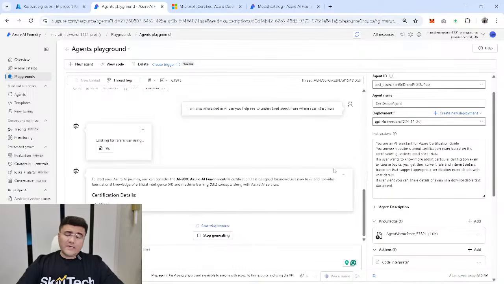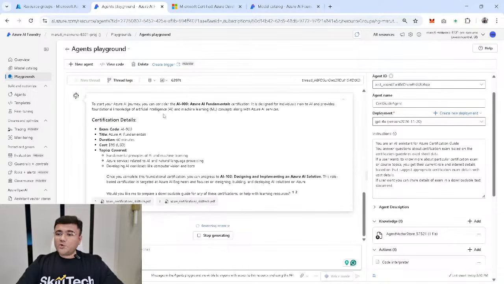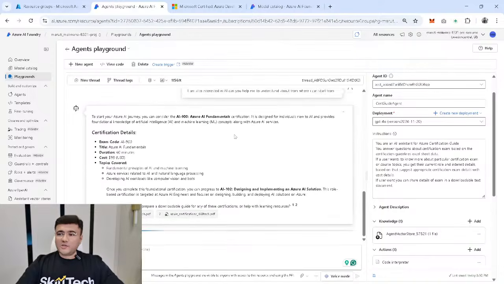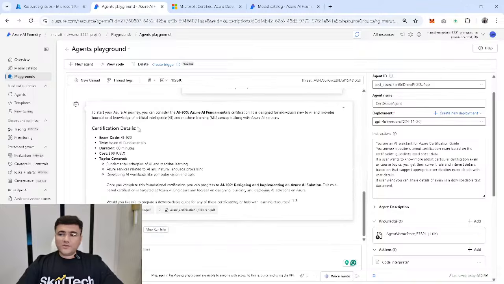Now, when I add this question in my agent, it's saying that, okay, to start your AI journey, you should start with AI-900, which is Azure AI Fundamentals. For that certification exam also, it's showing me the concepts it covers, like AI and machine learning basics, fundamental principles of AI, and developing AI workloads with computer vision and bots. So these are all the details of AI-900. Not only that, it's also showing me that once you complete the foundational certification, you can go for the next step, which is AI-102. It's basically showing me the full path also, which is a much better response. This time also, the quality is improved, and it's showing me AI quality is 5 out of 5.